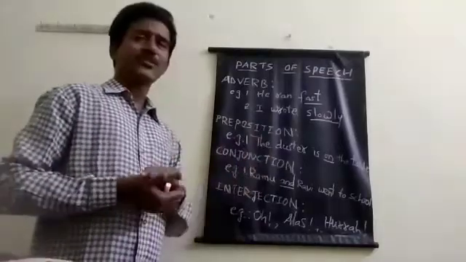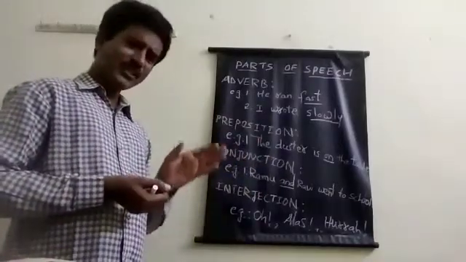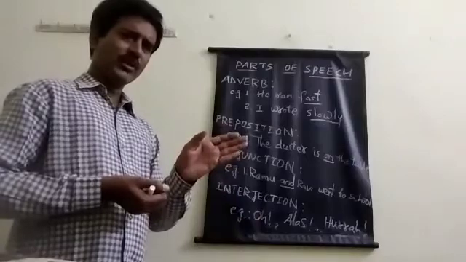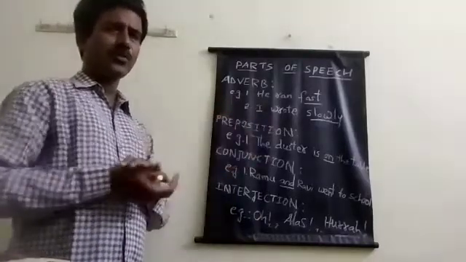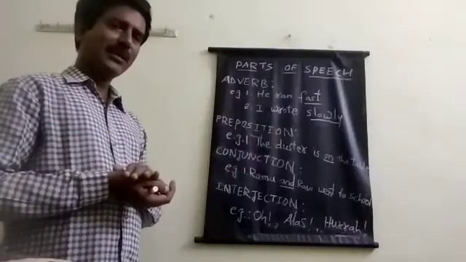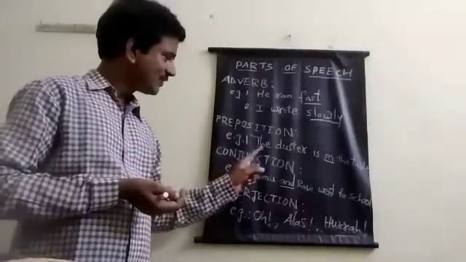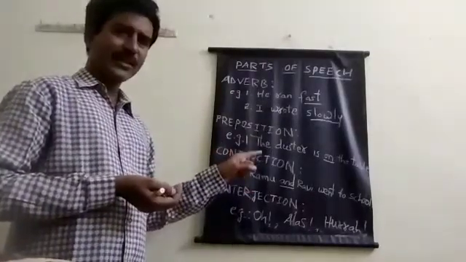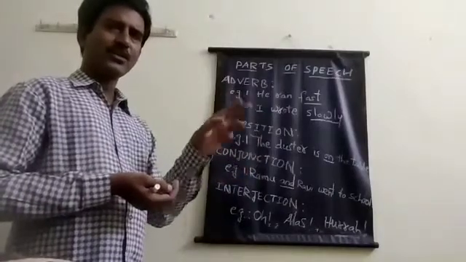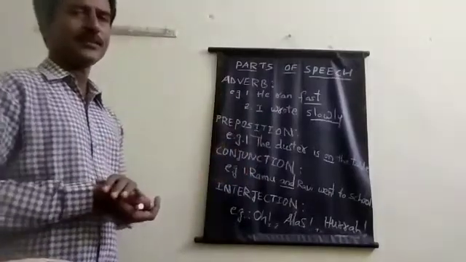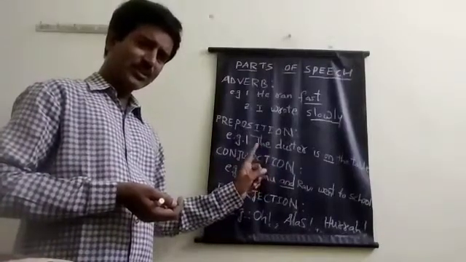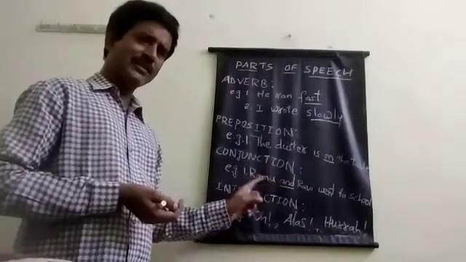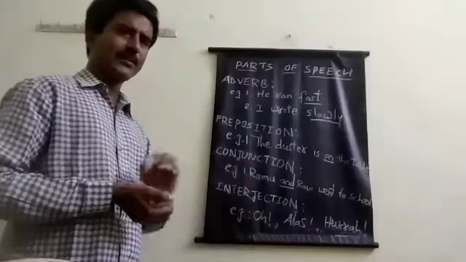Next, conjunction. We know junction. Junction is a word we generally use for joining 3 roads, 4 roads, 5 roads, etc. In the same manner here also, conjunction is a word which links or joins letters, words or sentences. Conjunction is a word which is used to link letters, words, sentences, clauses, phrases, like that.